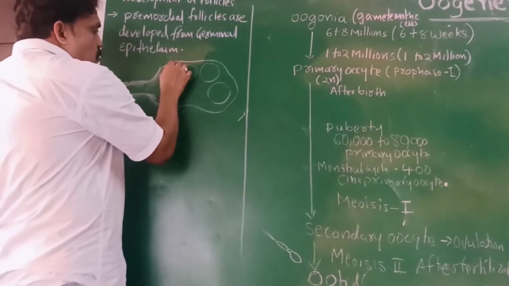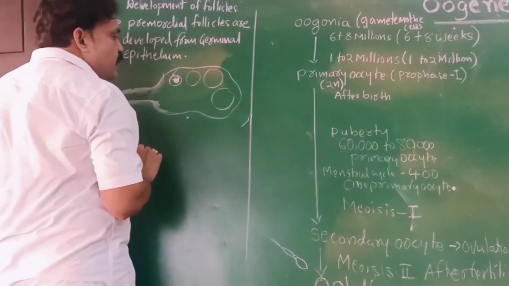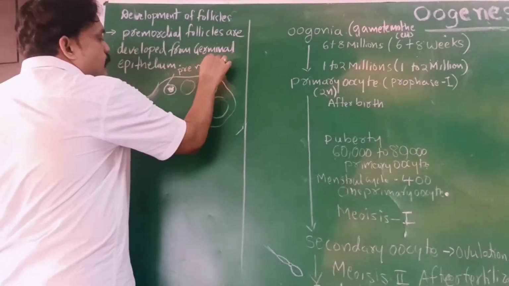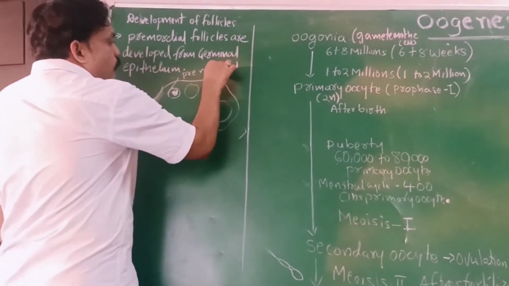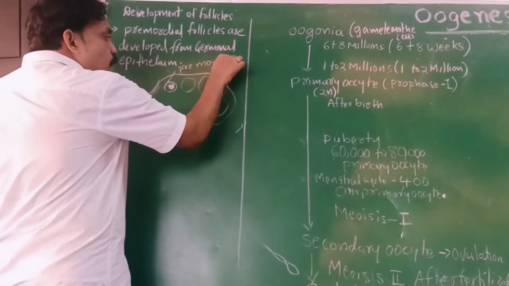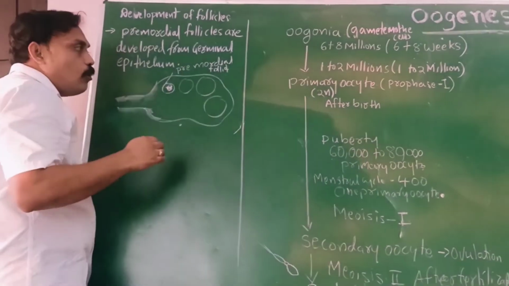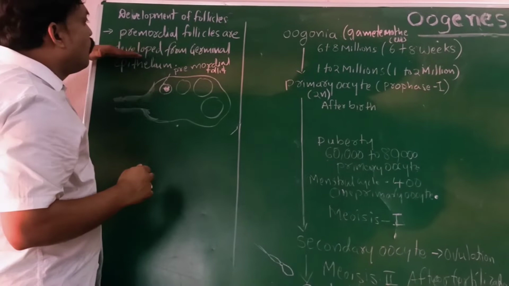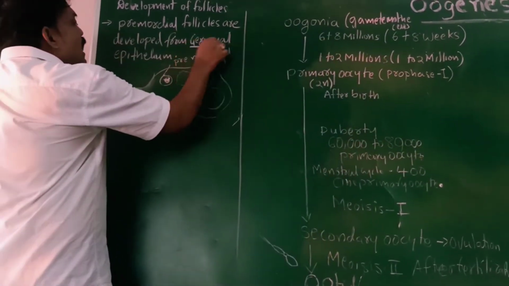First of all, the follicles are very small in size. We call them primordial follicles. These primordial follicles develop from the germinal epithelium.